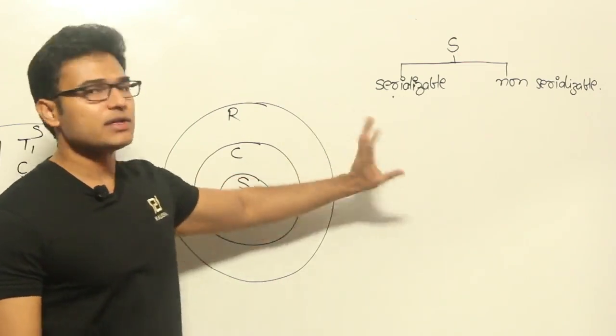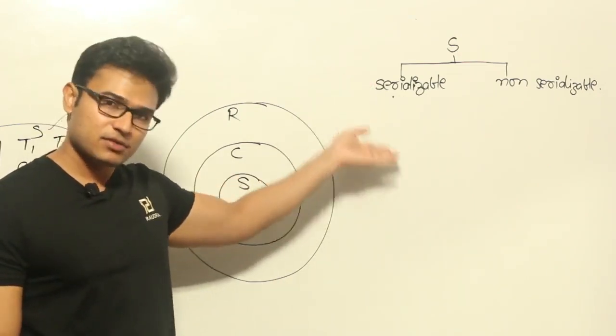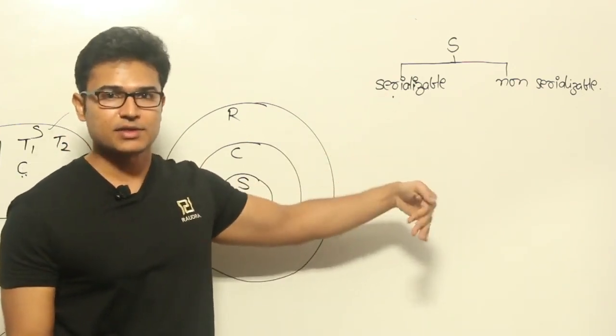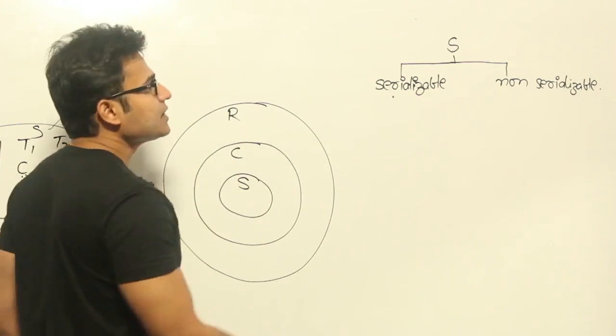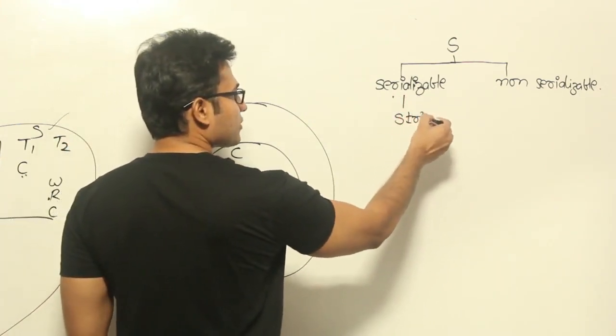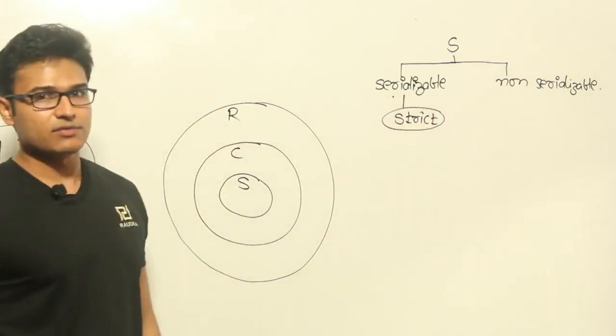In case there is any reading, you need not worry about it, because one transaction is going to get committed, then only you are going to start either read or write of the other transaction. And so every serializable schedule is definitely strict. Are you getting this? Every serializable schedule is definitely strict.